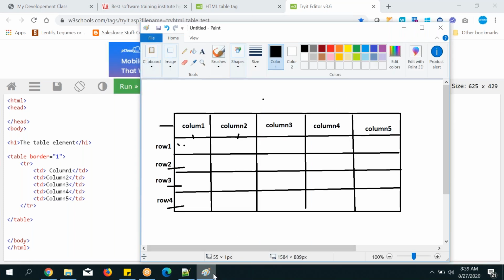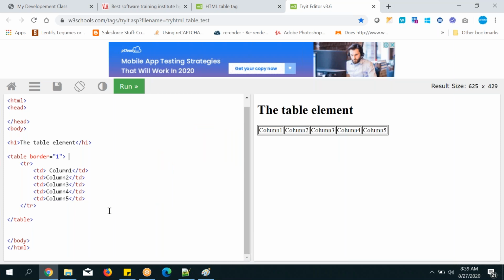Now next I need rows, right? One TR means one table row. TR is nothing but a table row. TD means a table definition, and table definition is equal to a column. So table row is nothing but a full row. In a single row, you can observe from left to right, one single row. And how many TDs? This is one TD, second TD, third TD, fourth TD, fifth TD. Like that you can think. So by now you can understand thoroughly.